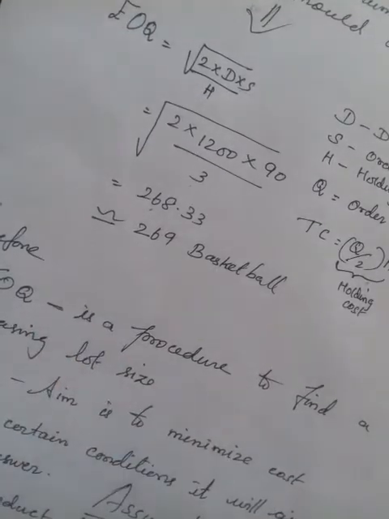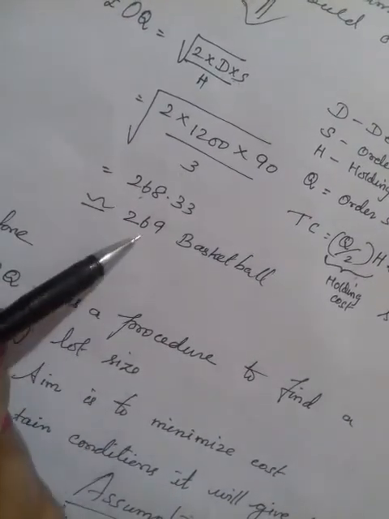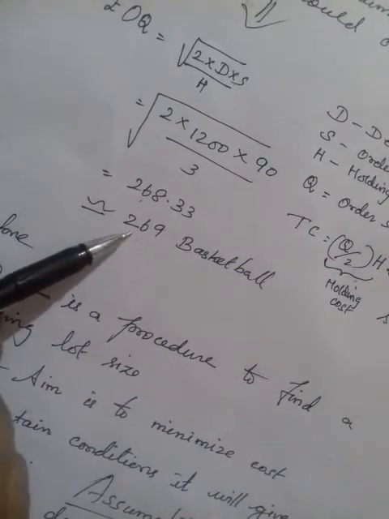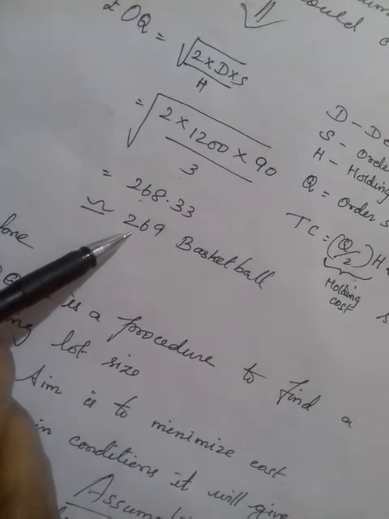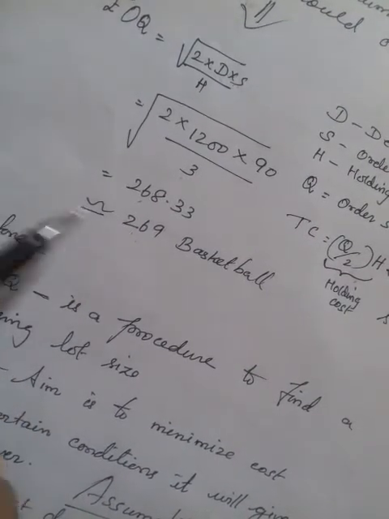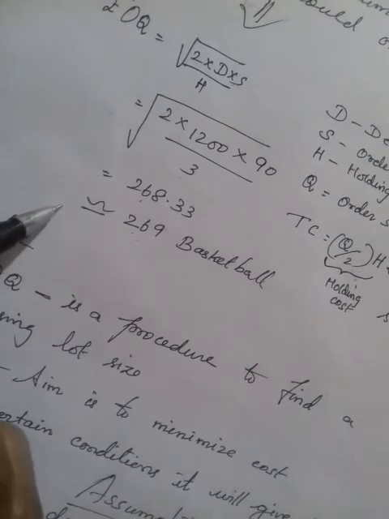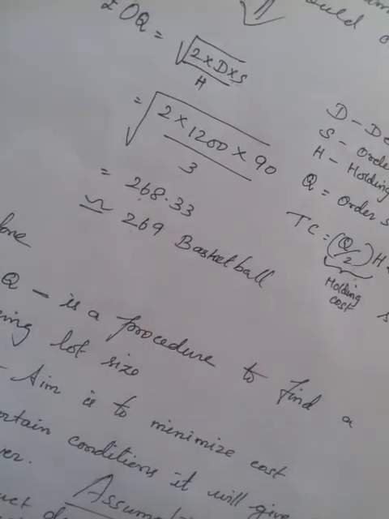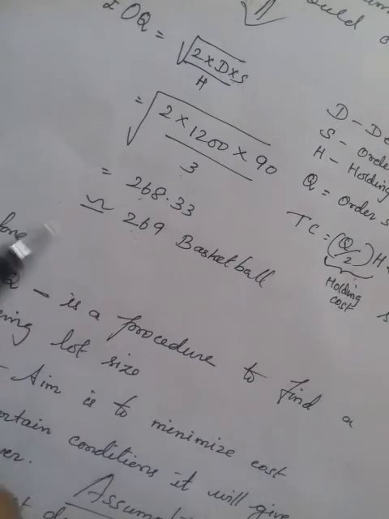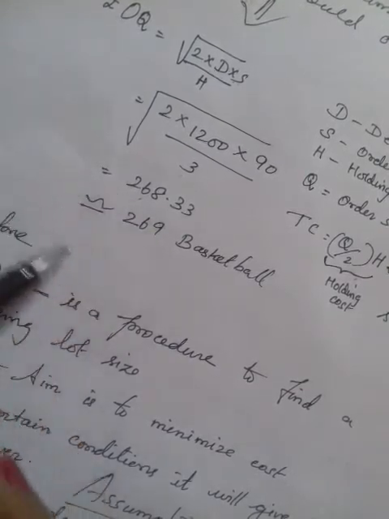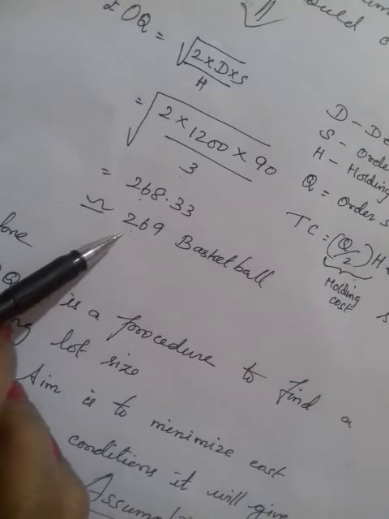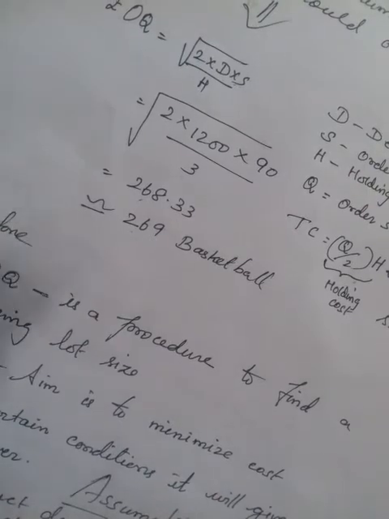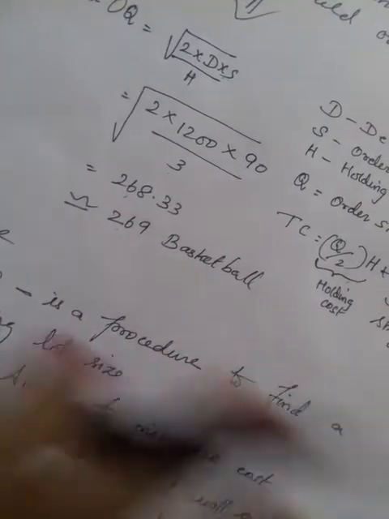So here you won't get any loss. At a stretch you have to order 269, so it will reduce your ordering cost as well as your holding cost. If you purchase less than 269, your ordering cost may increase, and if you purchase more than 269 basketballs, your holding cost may increase. So this is a balanced quantity. If you want to purchase in bulk, you have to go to 269, so you can easily balance holding cost and ordering cost.